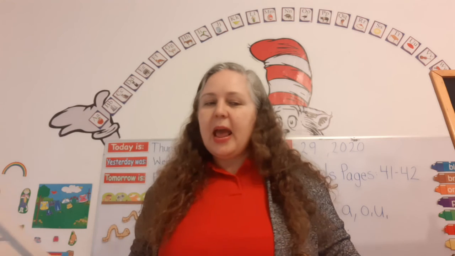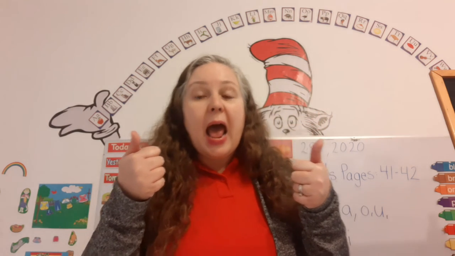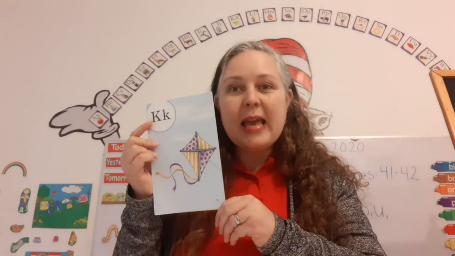Very good. Alrighty then. Now, let's play a little game. Should we play the game? What should we play? Thumbs up. You want to play it with me? Okay, so when you hear a word that has the same sound as the letter K, we're going to put our thumbs up. And if we don't, we're going to put them down. Okay, are you ready?